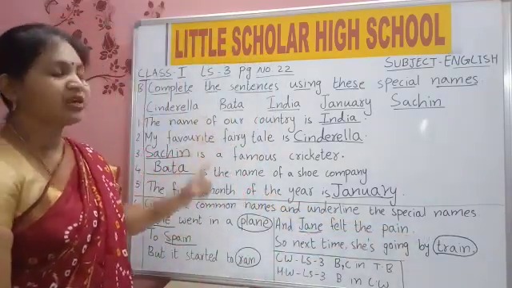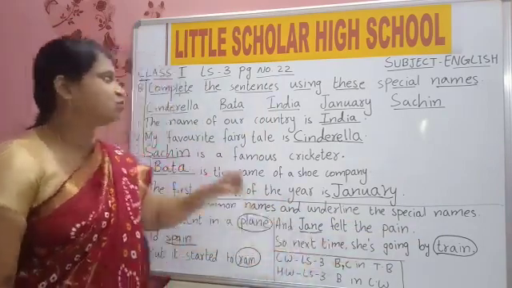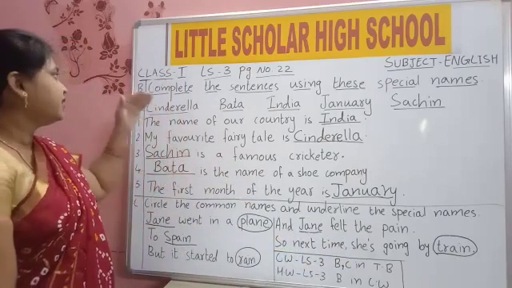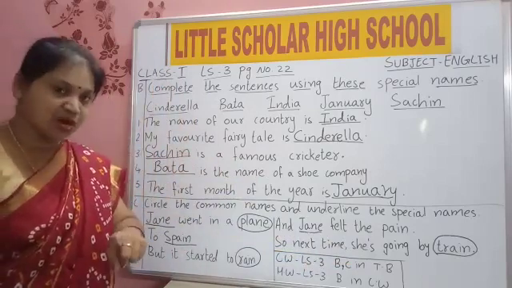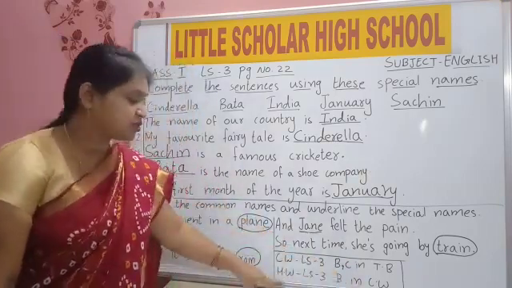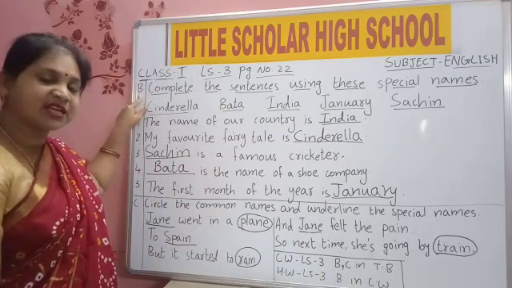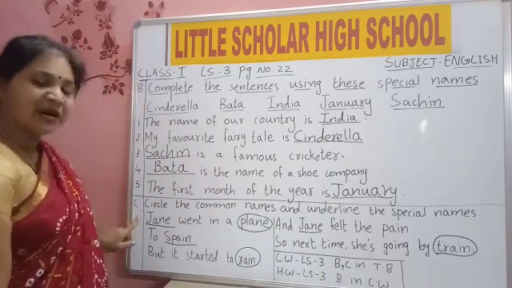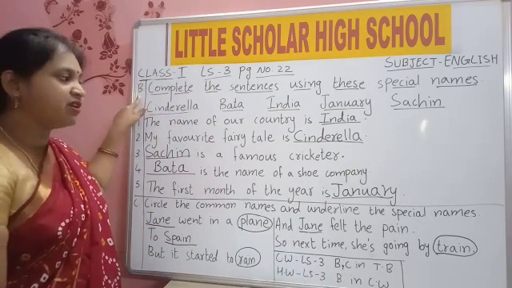Understood? These two, do it in your textbook. See, lesson 3, B and C in the textbook. Now what is your classwork? This B and C you should do in your textbook now. Then lesson 3, B in classwork. What is your homework? This one, the B part, you will write in your classwork. In the textbook you will write these two, but in classwork you will write only the B part. Is it clear, children? Do your work neatly.